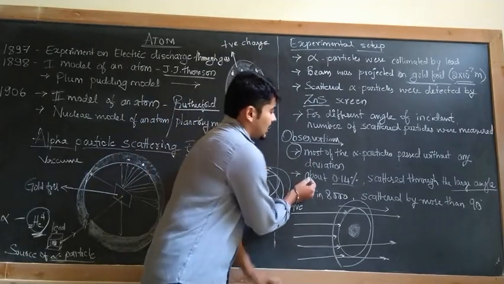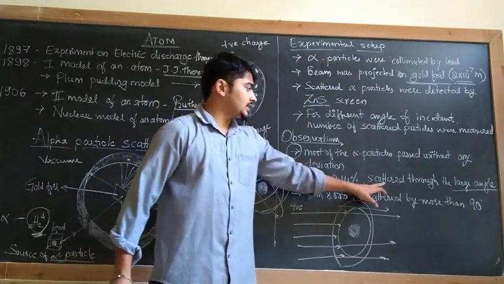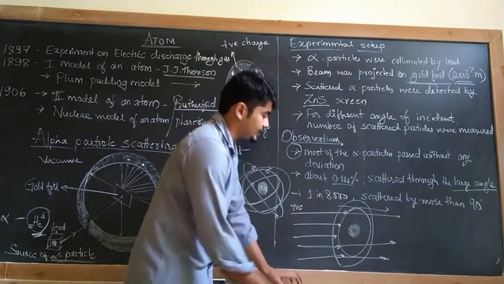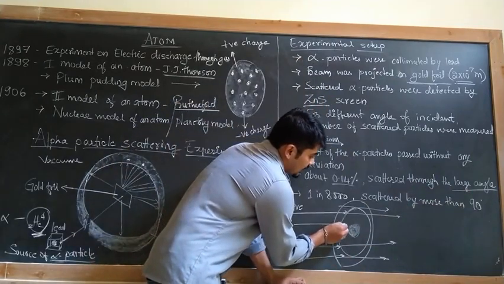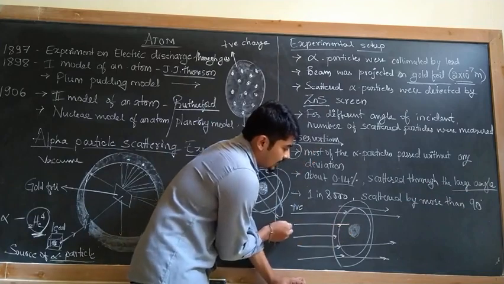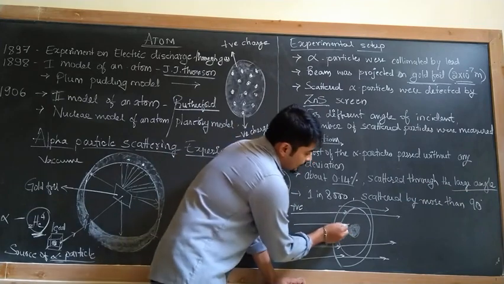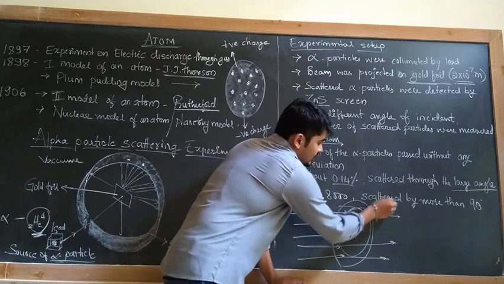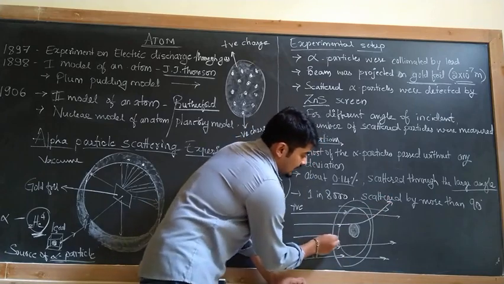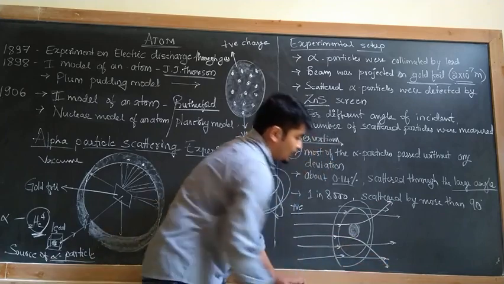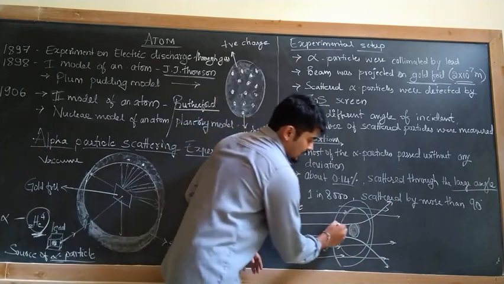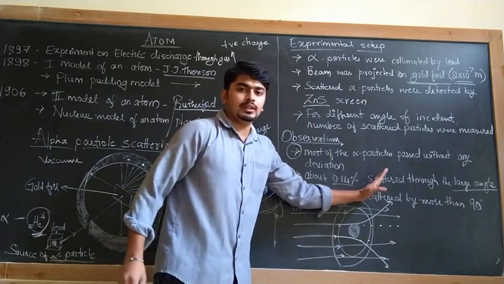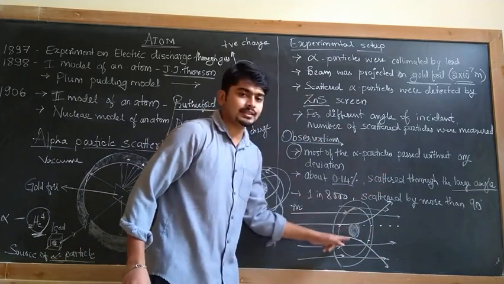Next, about 0.14% of the incident particles got scattered through a large angle, which means the alpha particles which move nearer to the nucleus got scattered. They deviated from the original direction due to the presence of the nucleus.